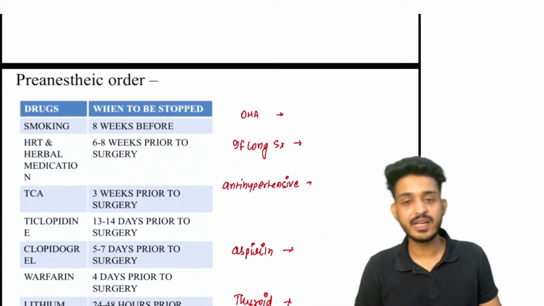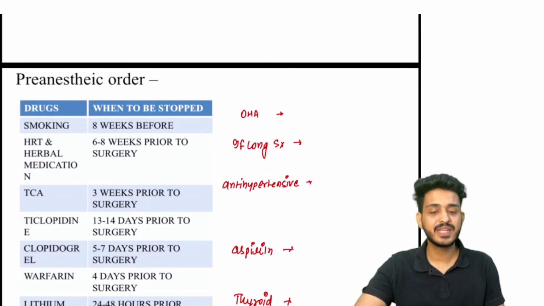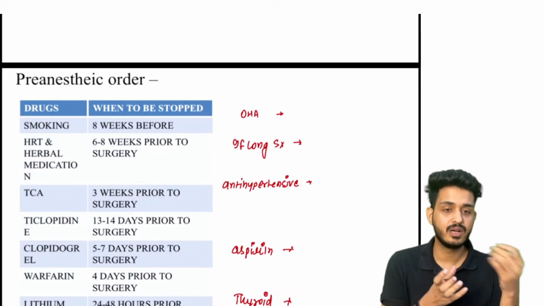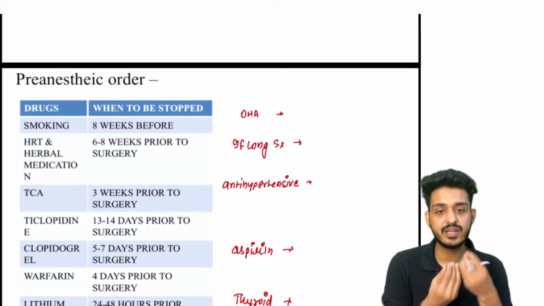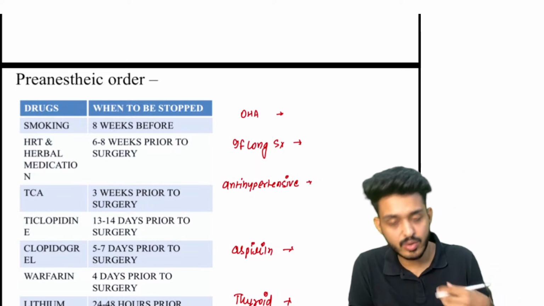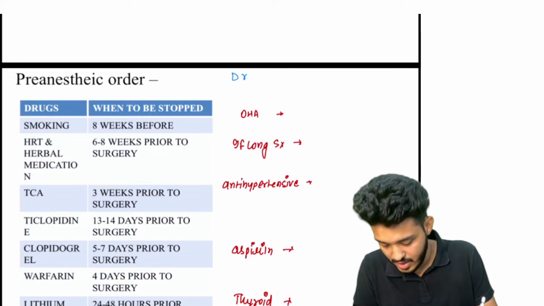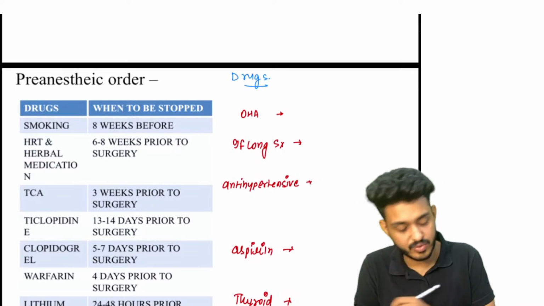Now, what is the meaning of pre-anesthetic order? What is the meaning of pre-anesthetic order? That means now I have told you what are the things that you can eat. Now I will be telling you about the pre-anesthetic order. What are the drugs you can take before surgery? Okay.